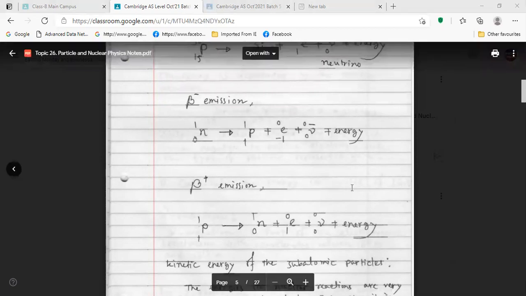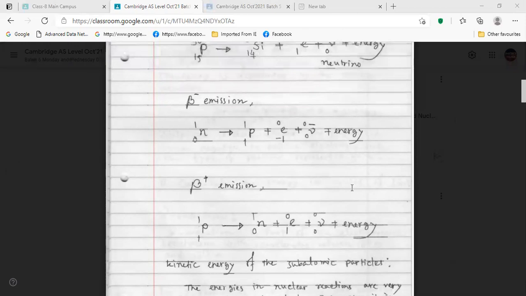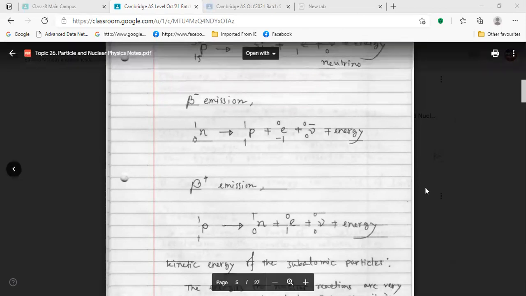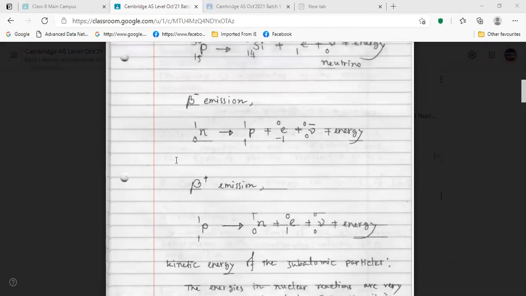Then one neutron becomes one proton. It's a very nice thing to understand how in beta minus emission we are getting one atomic number increased, but the mass number same.